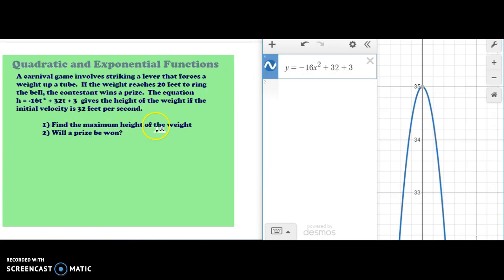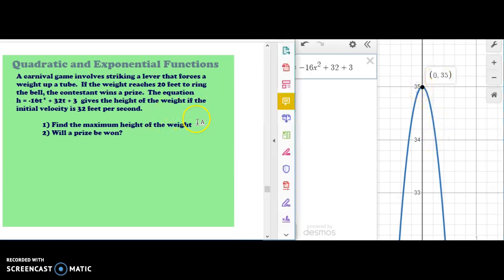This is find the maximum height of the weight. So the maximum height, imagine this is where it goes up, like you hit the little game, and the ball goes up, and then the ball comes back down. So the maximum height would be 35, so our answer here would be 35.